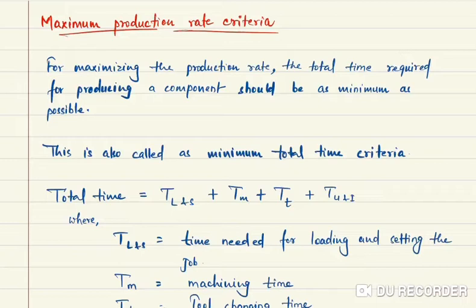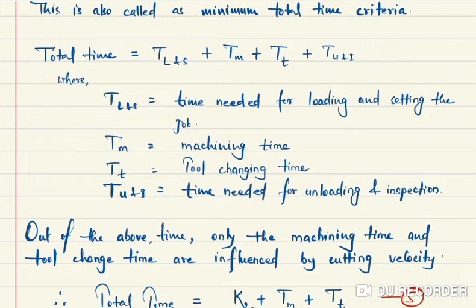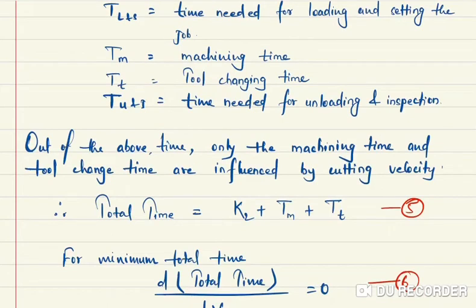Total time includes loading time and setting time, as the job is to be loaded on the machine tool. After that, machining will be done, then the tool will fail, so the time required to change the tool, and then unloading and inspection. So this is the total time which is invested during machining. Out of this, obviously loading and setting and unloading and inspection time are not at all dependent on cutting velocity. Only machining time and tool changing time are dependent on cutting tool velocity.